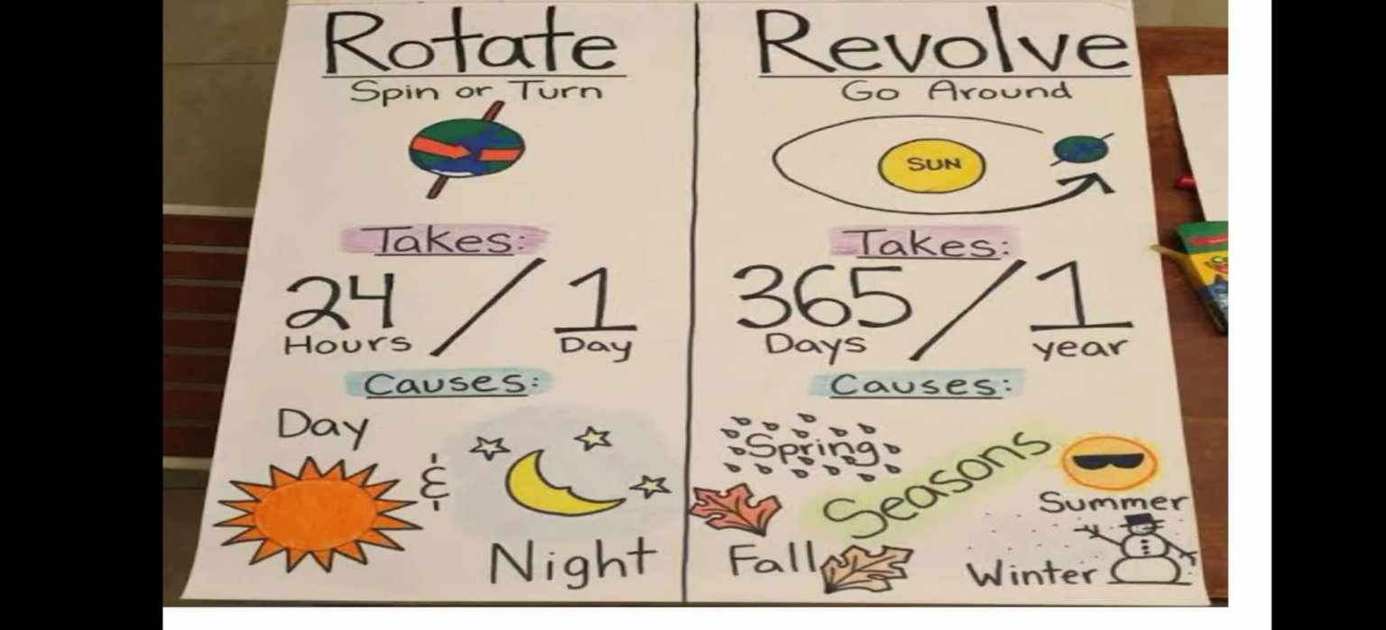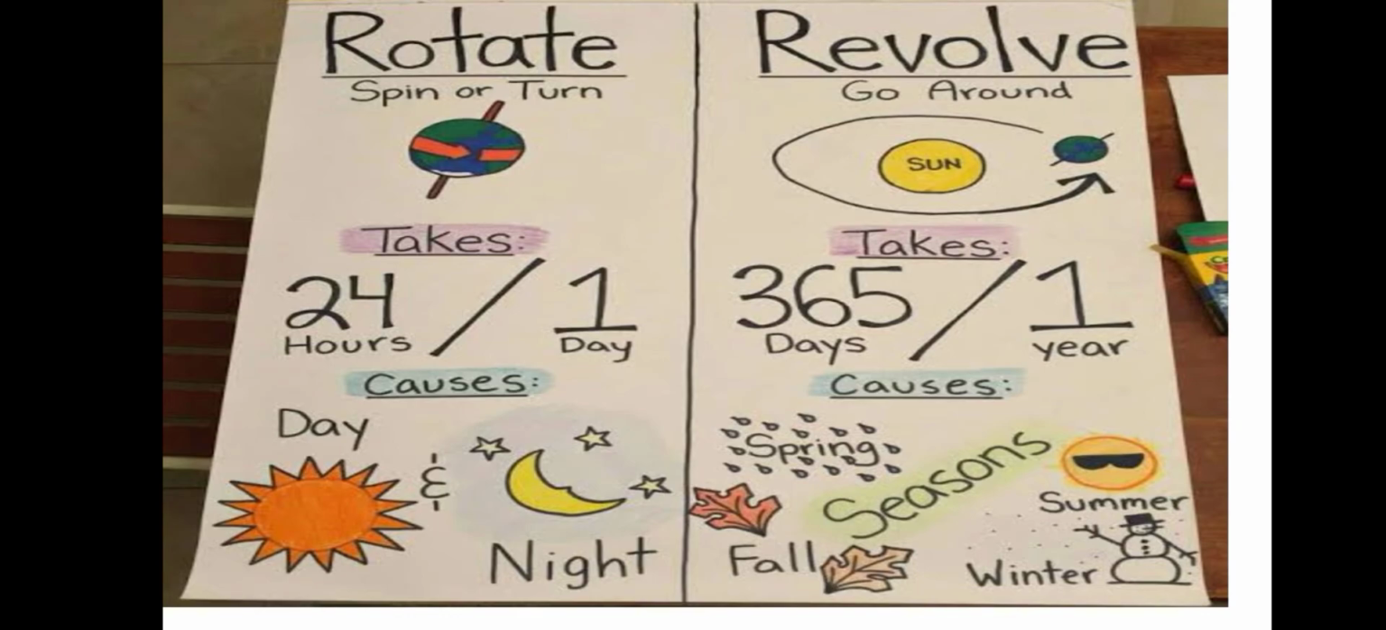No. So here I make a difference between rotation and revolution with a small chart. What does rotation mean? Rotation means the movement of the earth on its axis. What does revolution mean? The earth revolving around the sun in its orbit is called revolution. Here I have drawn a small symbol: spin or turn, and go around.